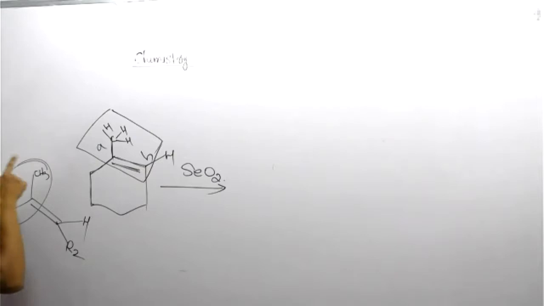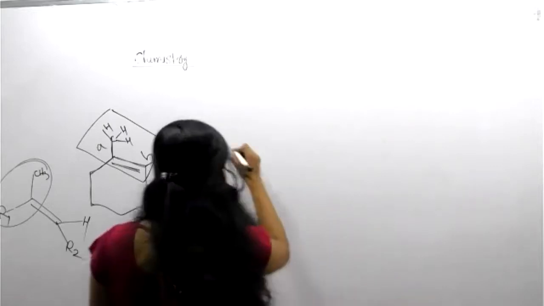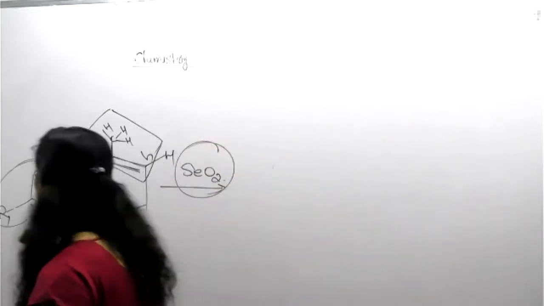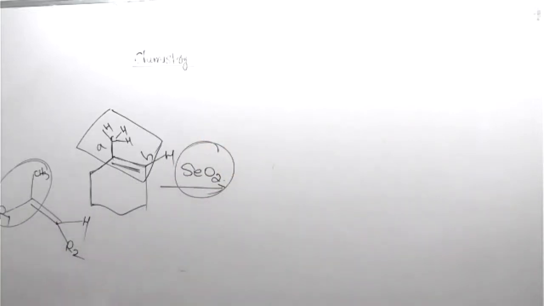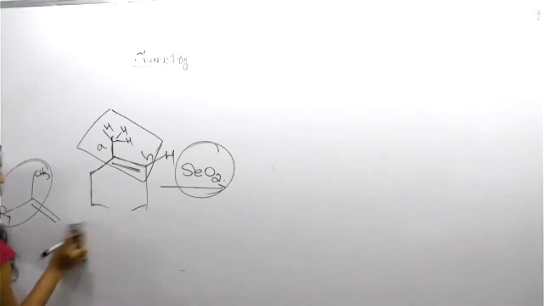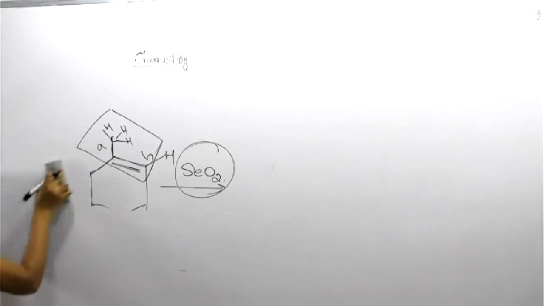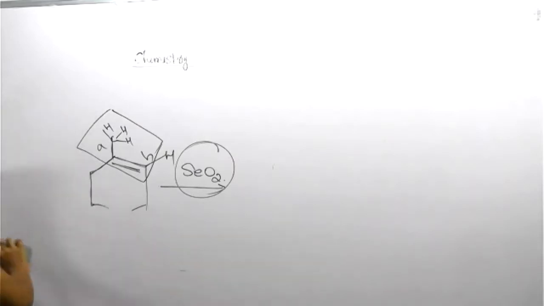First of all, find the most substituted area, then replace one hydrogen from that and substitute OH in the same place. Clear? So you will get the answer. So this is the selenium oxide reagent related data. Is it clear? Yes, ma'am.